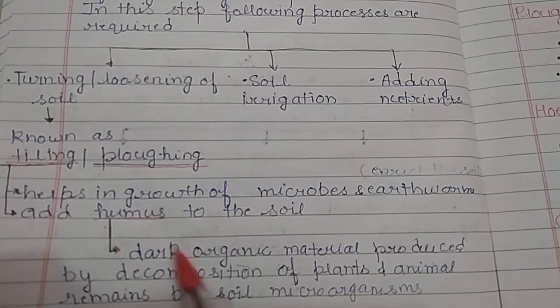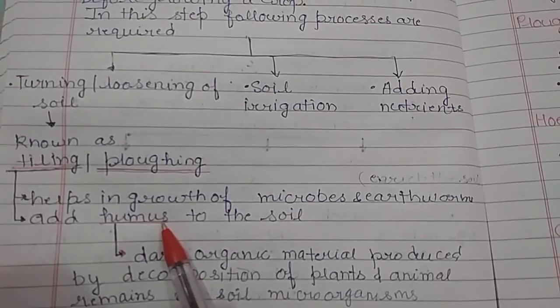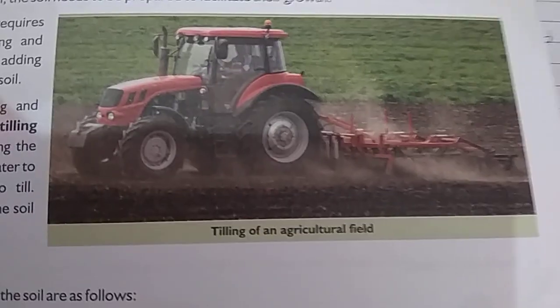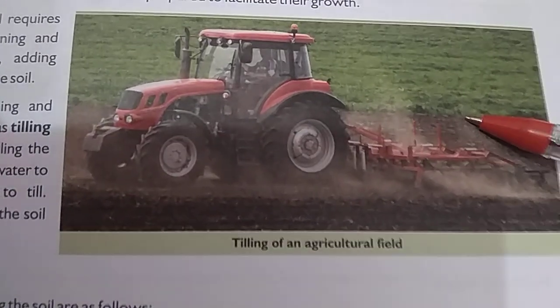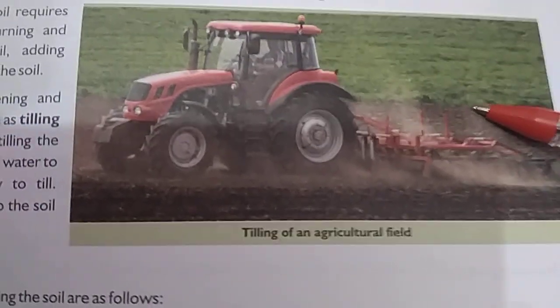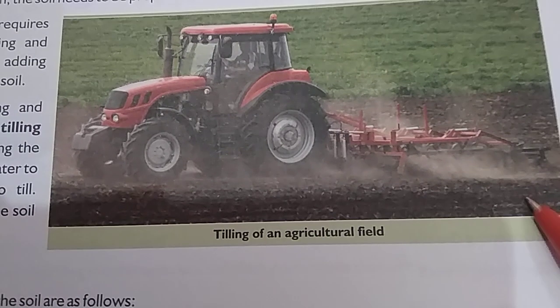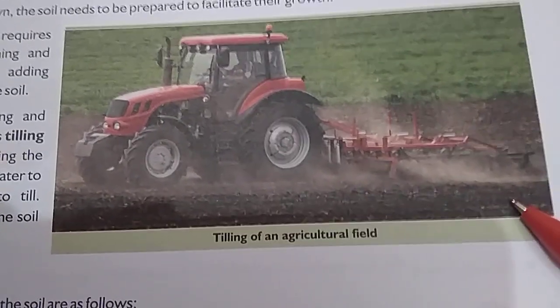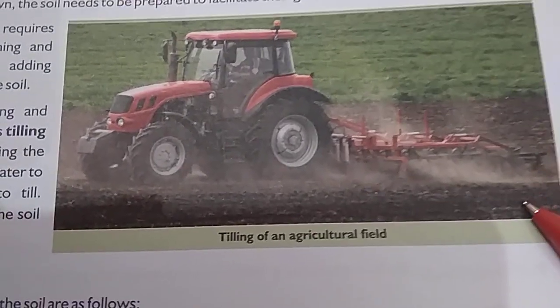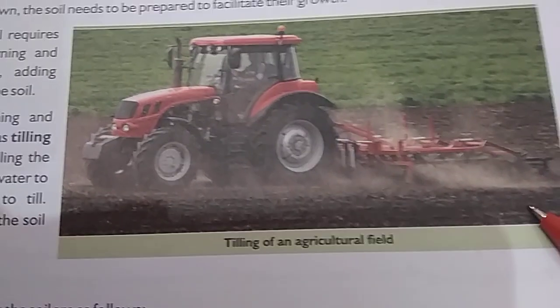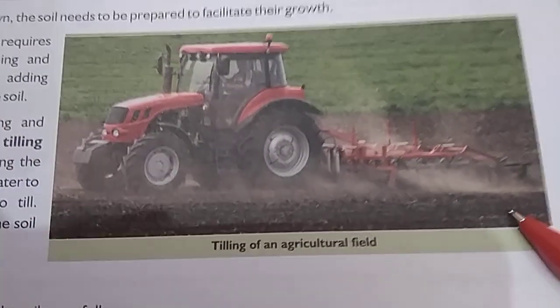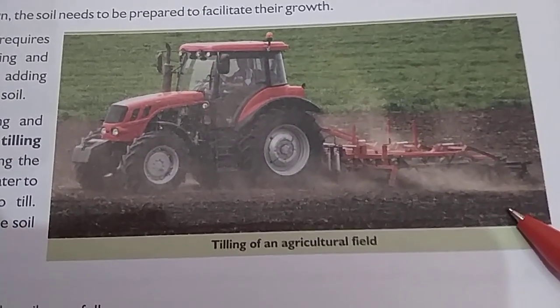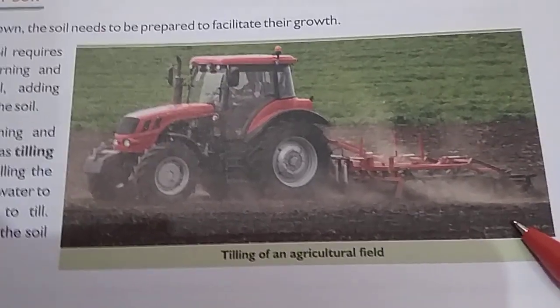They help in formation of humus, which enriches the soil. Now, this is a picture of loosening of soil. The plowed field may have big pieces of irrigated soil present as lumps which need to be crushed, which is done with the help of a wooden plank or other tools.